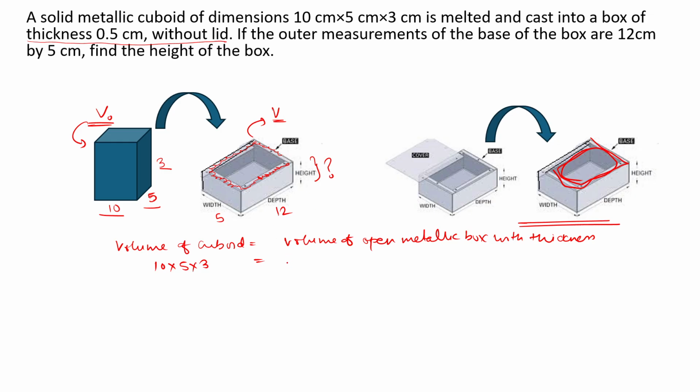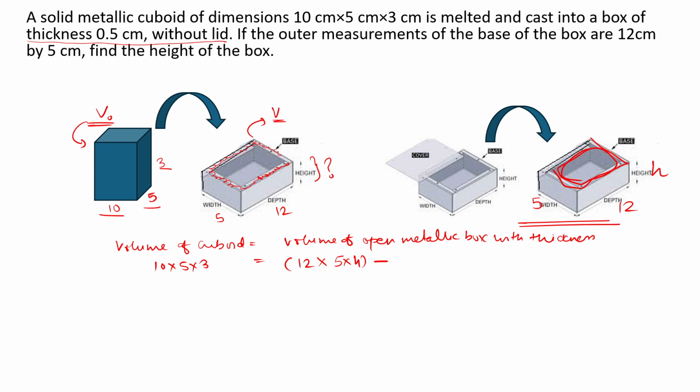So can I say outer dimension is 12? This is given in the question itself. So this is 12, this is 5, which is width, and height is what you have to find out. So this is 12 into 5 multiplied by height, minus the volume of the inner part.